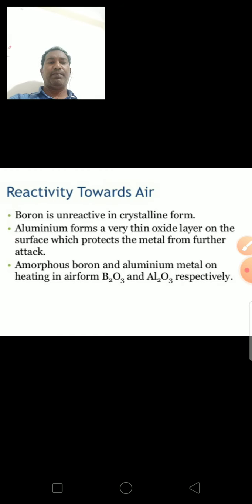Melting points do not vary regularly due to the structural changes in the elements.